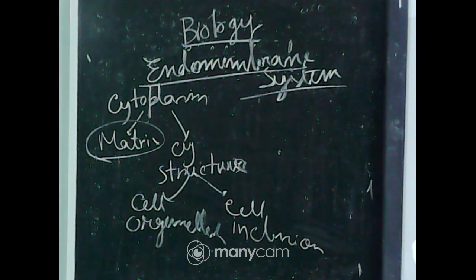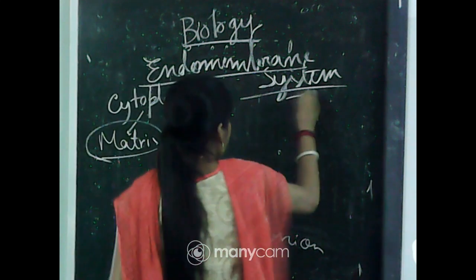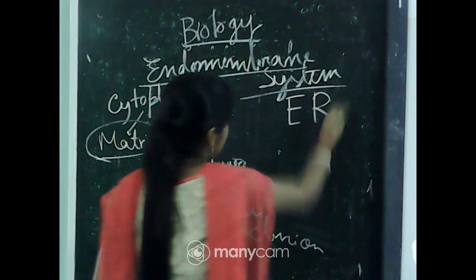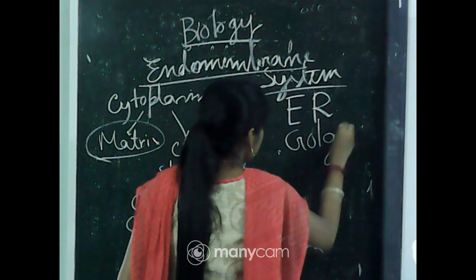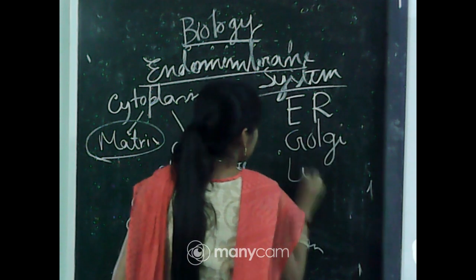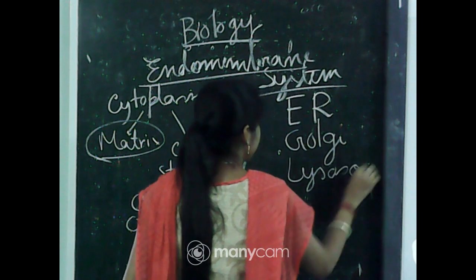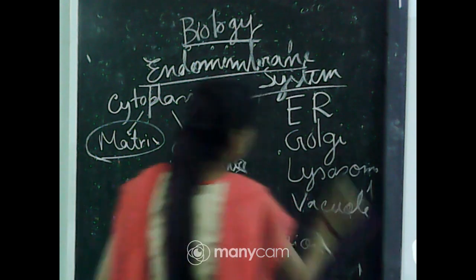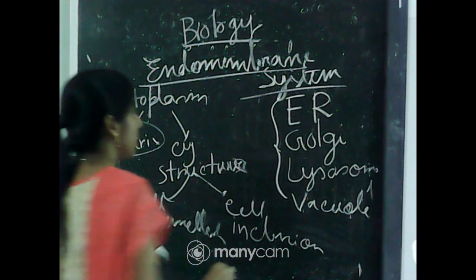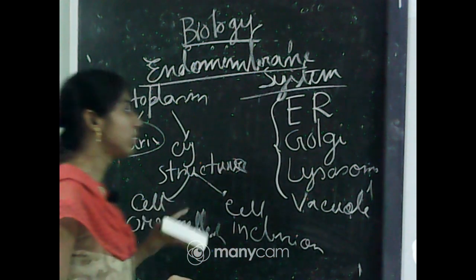This endomembrane system includes, first, the endoplasmic reticulum, second, the Golgi body or Golgi complex, third, lysosome, and fourth, vacuole. These four are interconnected or coordinated according to their function.